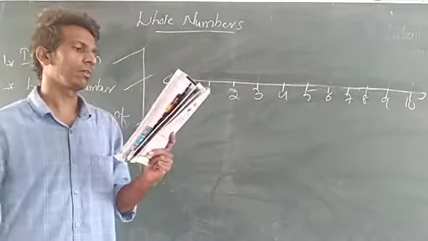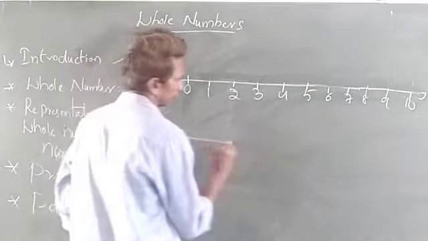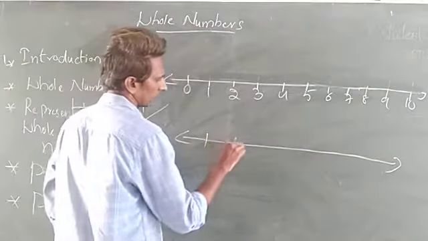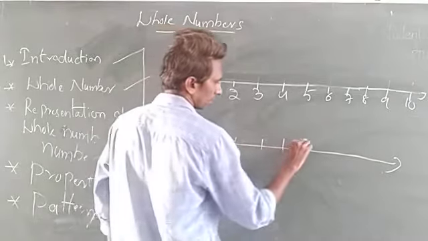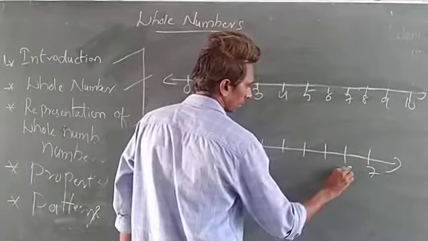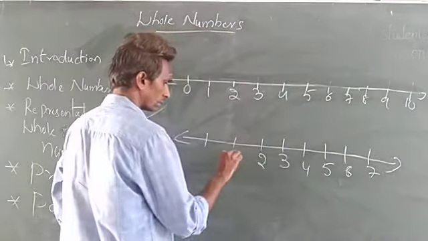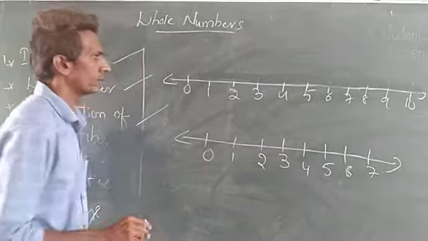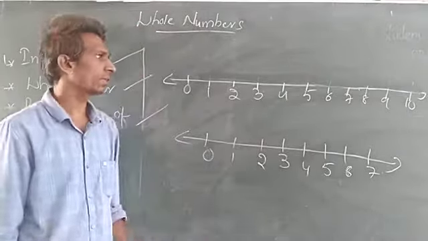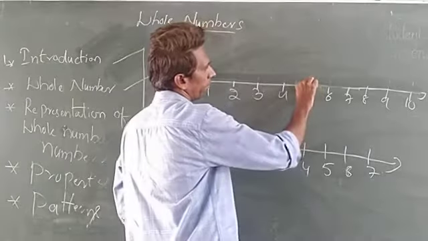See the second question, 5 minus 3. Let us see. First question I am telling. 5 plus 3. So what is the 5? First position, I am taking 5.